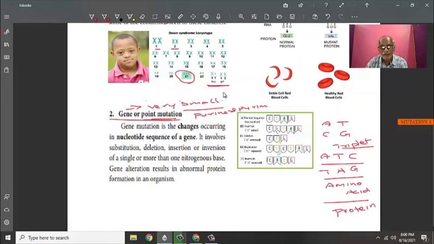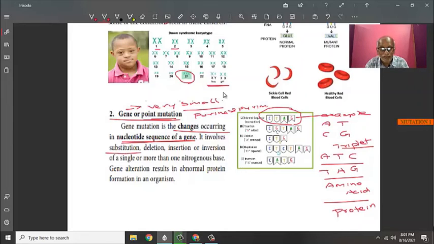So what is the significance of point mutation? It is a change occurring in the nucleotide sequence of a gene. So what is a nucleotide sequence? For example, there is a common sequence of CTAG. This is a common sequence, or for example, they have given an example. So there is a change in this nucleotide sequence. Normally it may be substituted by some other thing.